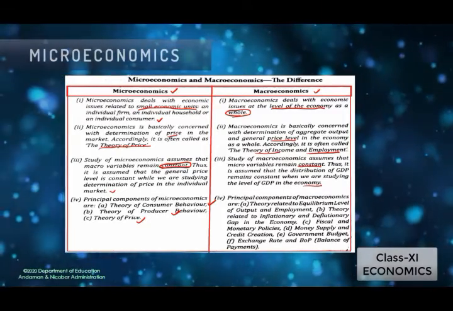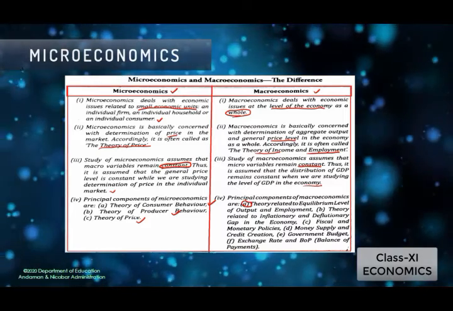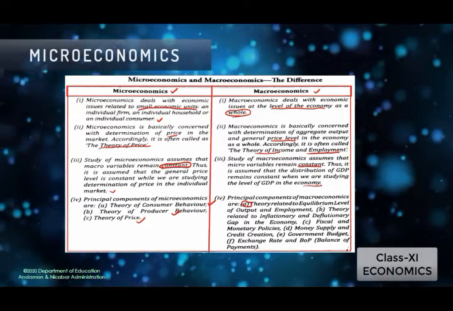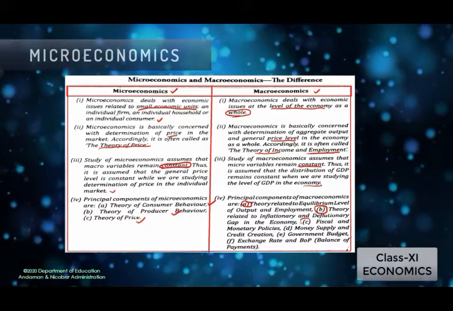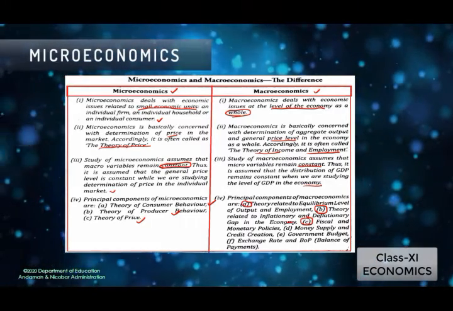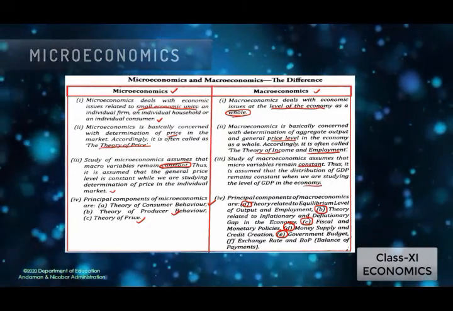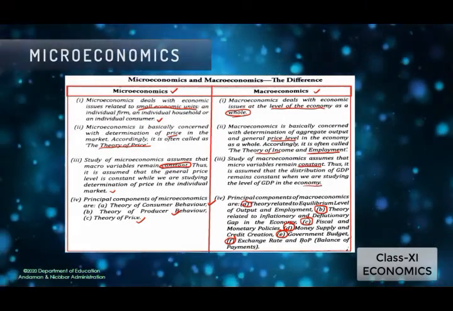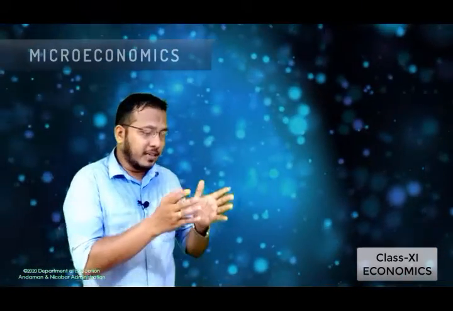Whereas the principal components of macroeconomics are theory related to equilibrium level of output and employment, theory related to inflationary and deflationary gap in the economy, fiscal and monetary policy, money supply and credit creation, government budget, exchange rate, and BOP, that is balance of payment. Okay students, this is the basic difference between micro and macroeconomics.